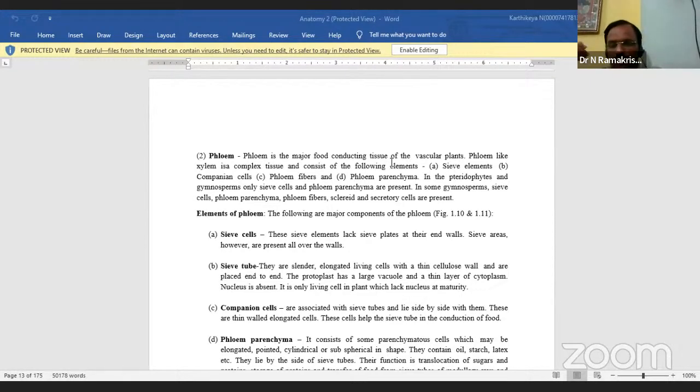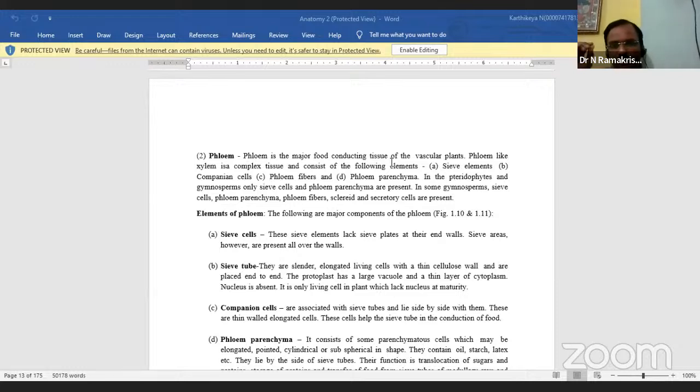In the roots, phloem strands alternate with xylem strands. Similarly to xylem, the phloem also develops from two sources, that is, the procambium and the vascular cambium.